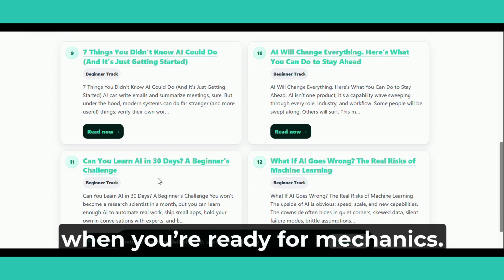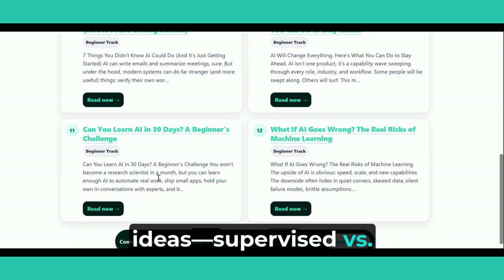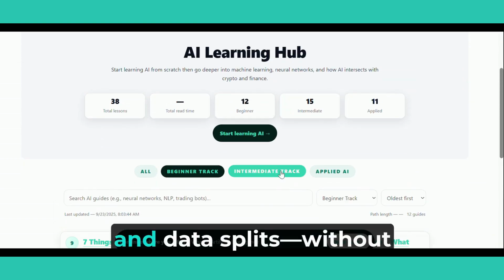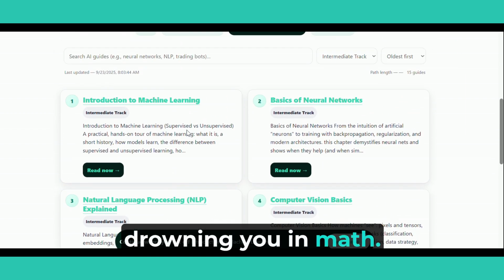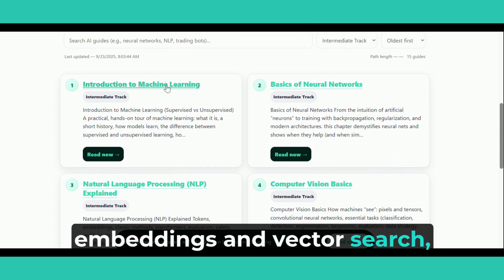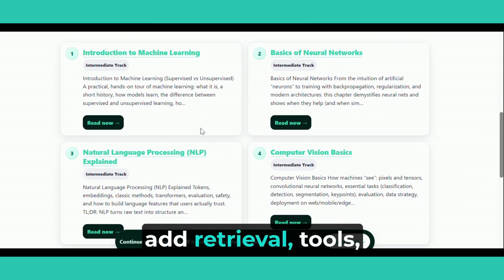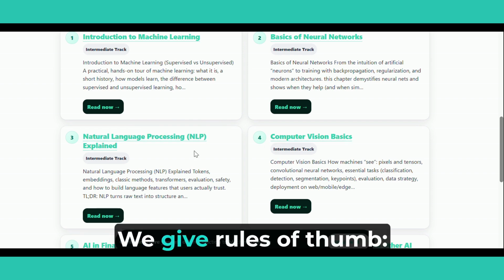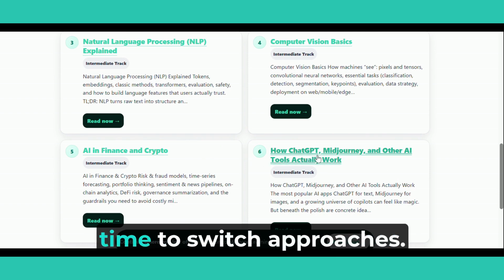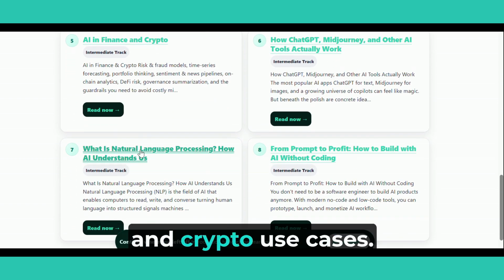Move to the intermediate track when you're ready for mechanics. We tour core machine learning ideas, supervised versus unsupervised learning, common model families, overfitting, evaluation, and data splits, without drowning you in math. You'll see approachable chapters on neural networks, embeddings and vector search, NLP and computer vision, plus how modern LLM systems add retrieval, tools, and guardrails. We give rules of thumb: what to try first, how to evaluate, and what signals suggest it's time to switch approaches.